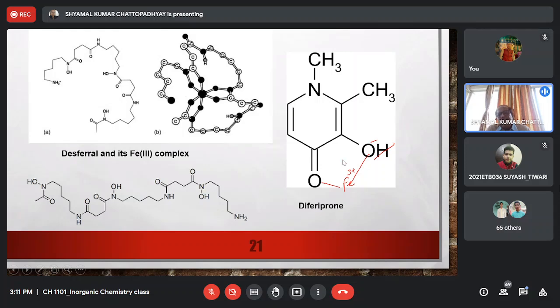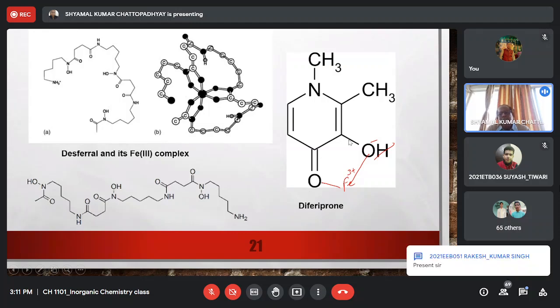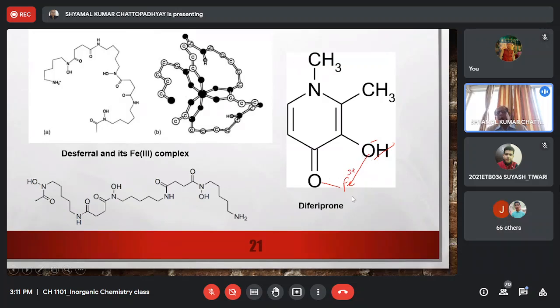simple derivative of the pyridine compound, right, where the 4 position of the pyridine moiety has an oxo group, and the 3 position has a hydroxy group, and it can coordinate iron in a bidentate fashion. 3 such ligands coordinate ferric iron, and it will chelate ferric iron very effectively. So this is also a very important chelating agent for the removal of iron.